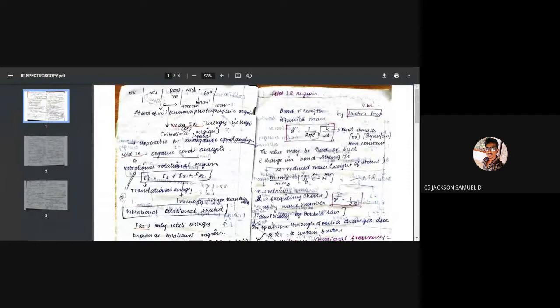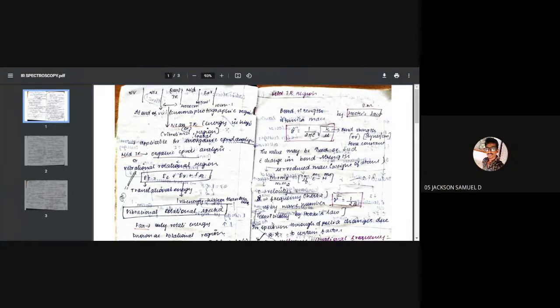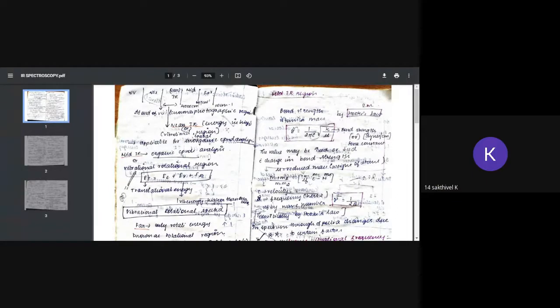Say the applications of each region. Each IR region. And what is the classification of mid-IR? Near IR, we can analyze inorganic samples, ma'am. Mid IR, we can analyze organic samples. Far IR, macromolecule samples we can analyze, ma'am. Okay, good.